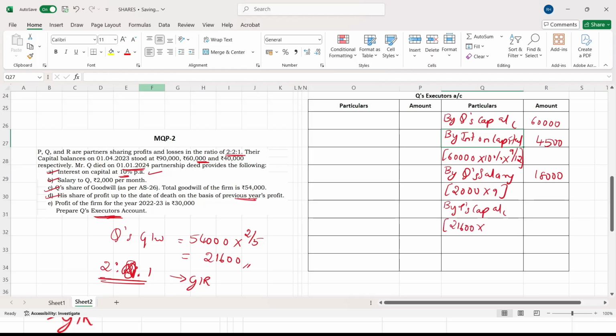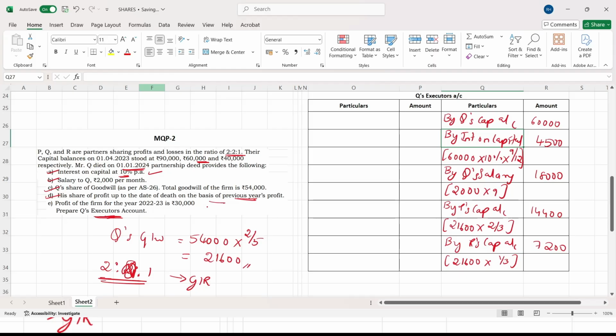21,600 into 2/3, which comes to 14,400. Next, by R's capital account, 21,600 into 1/3, which comes to 7,200. Yes, this is completed. Goodwill is completed.